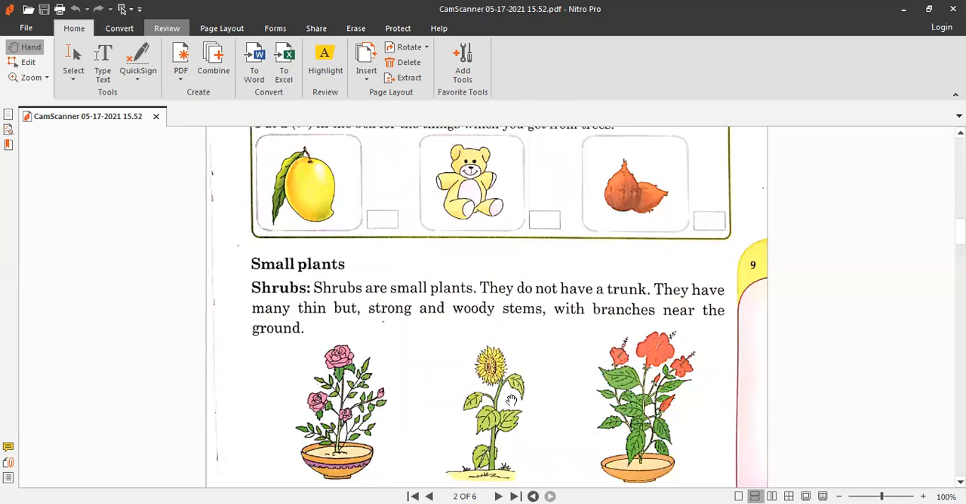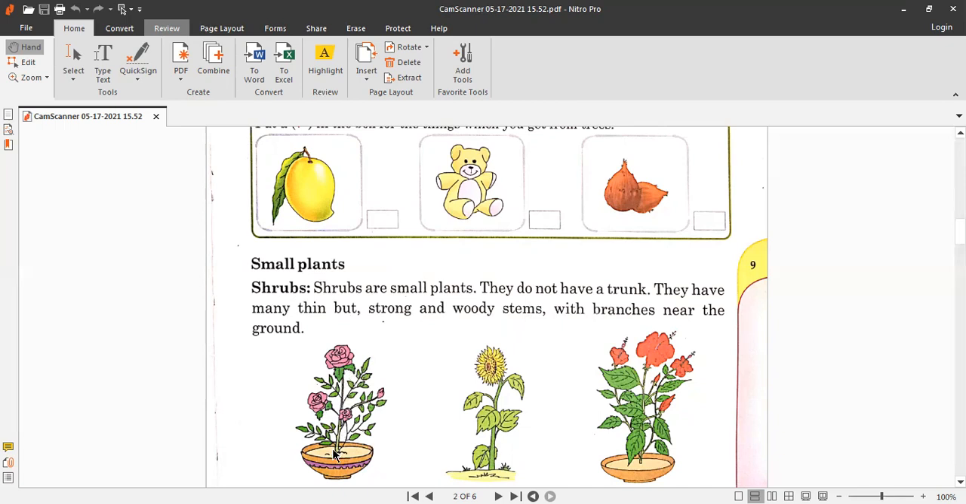Okay, now small plants. This is the first kind of the small plant. There are different kinds of small plants. There are shrubs. The first type is a shrub. These plants are small plants. They do not have a trunk. They have many thin but strong woody stems. Okay, they have stems. These are the stems of a plant.